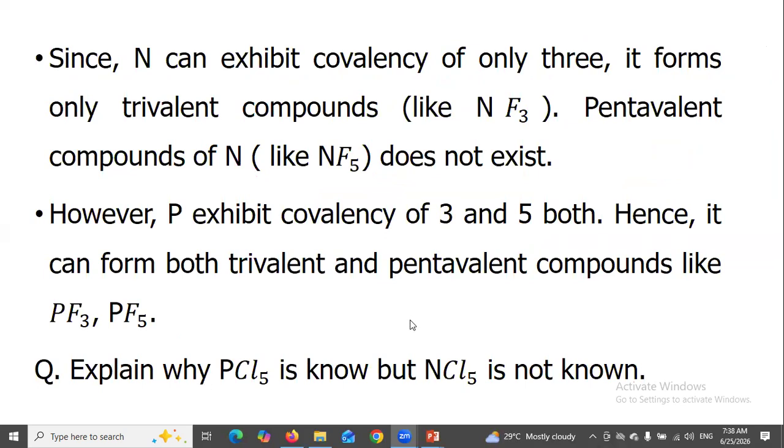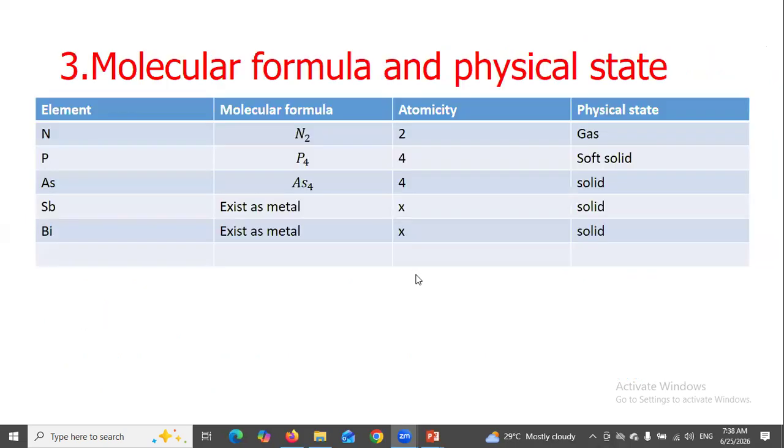Explain why phosphorus pentachloride is known, but nitrogen pentachloride is not known. Molecular formula and physical state: nitrogen N2, a gas; phosphorus P4; arsenic As4; antimony and bismuth exist as metals.